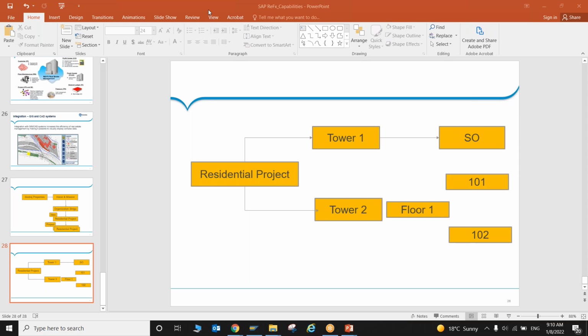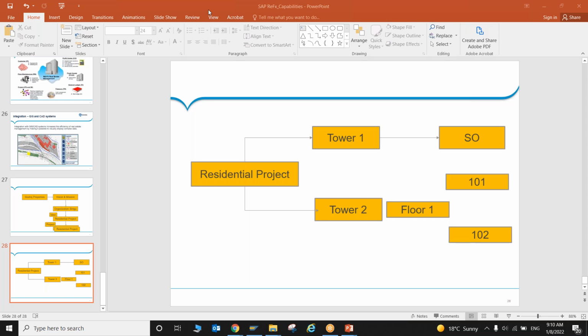Sometimes organizations that do not have REFX manage in a different way. But whatever functionality we have in REFX is very unique, and very difficult to manage as a workaround in different modules.